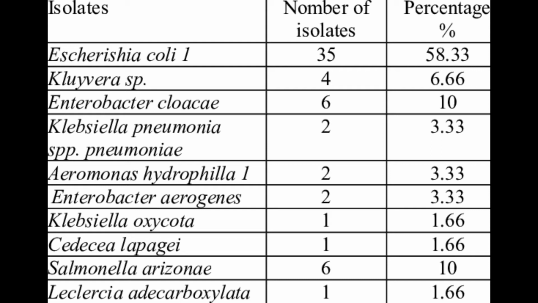Then we have cefsulodin-irgasan-novobiocin agar or CIN, for Yersinia enterocolitica, which has bullseye colonies with a dark red center and translucent borders. Then we have the MacConkey sorbitol agar or SMAC. It differentiates E. coli O157:H7, which does not ferment sorbitol, from other E. coli strains which ferment sorbitol.